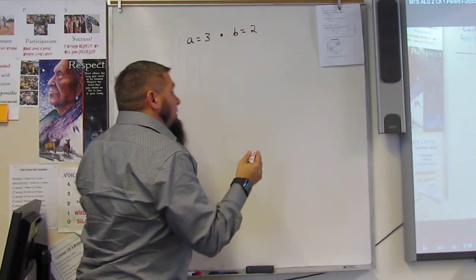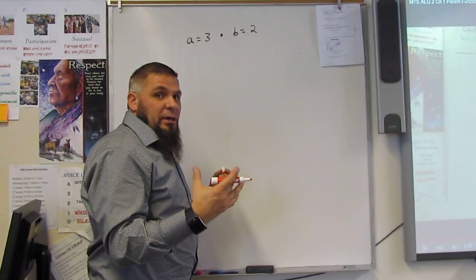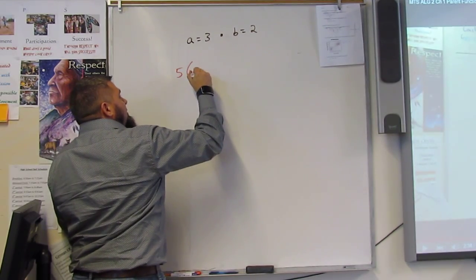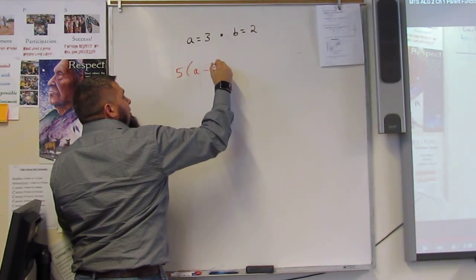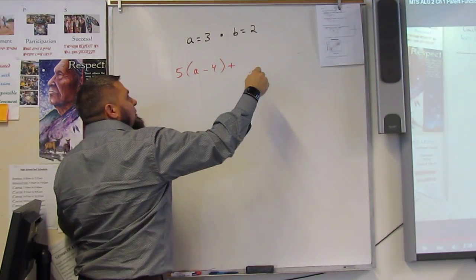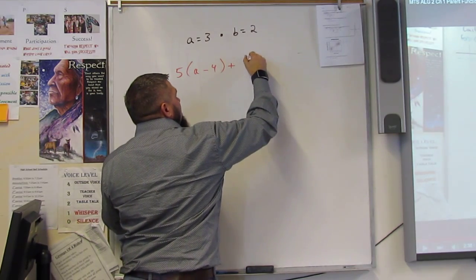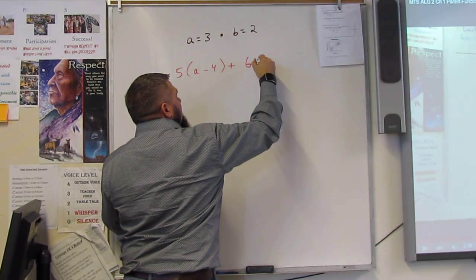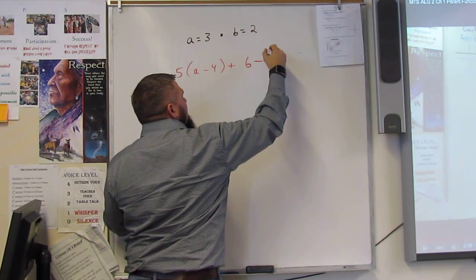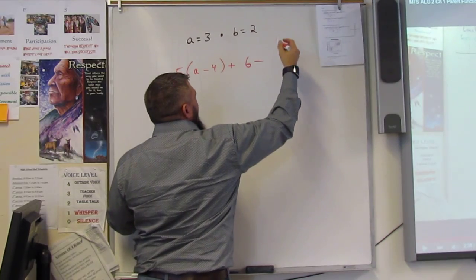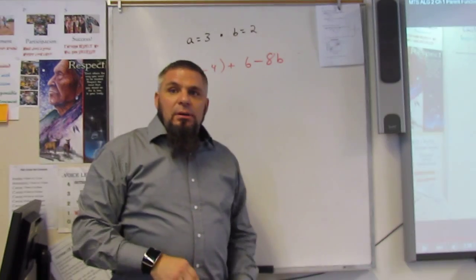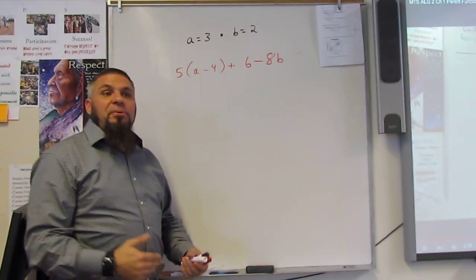And I give you an expression like 5(a minus 4) plus 6 minus 8b. Okay? I need to be able to do the order of operations.